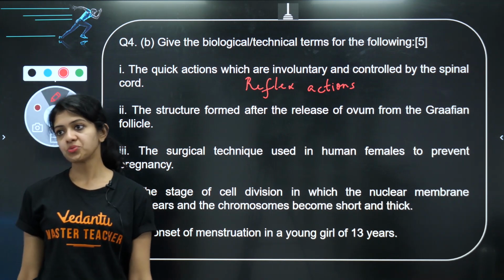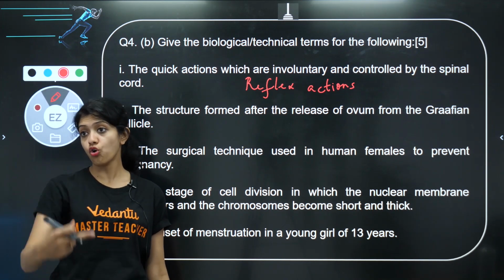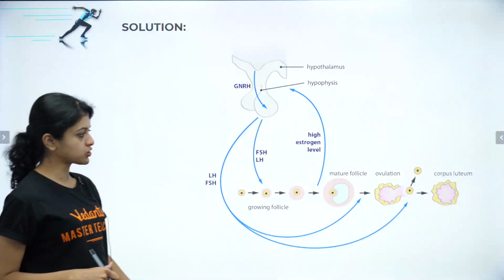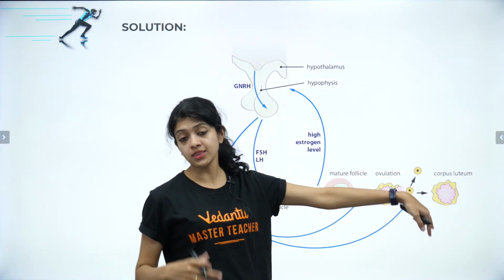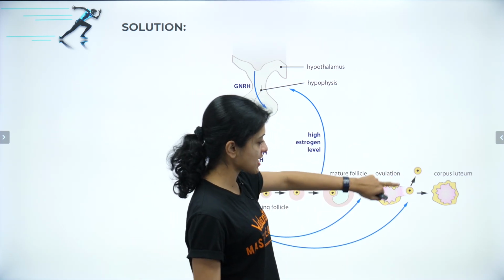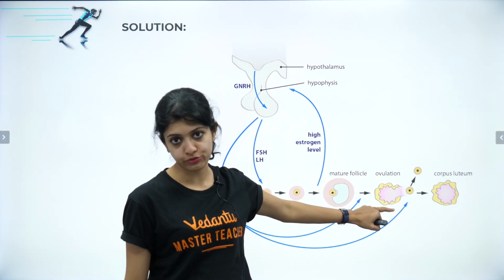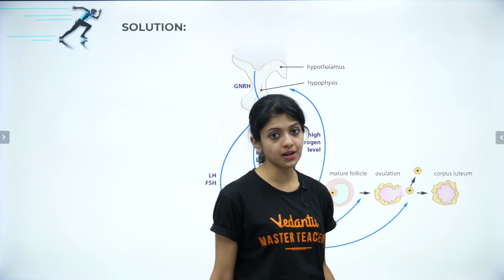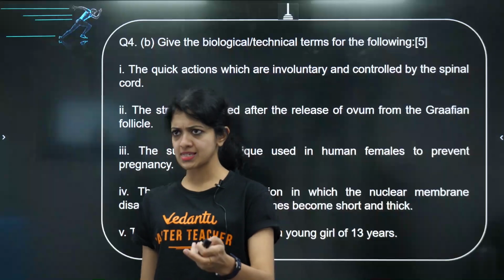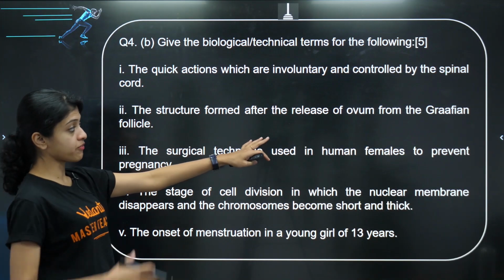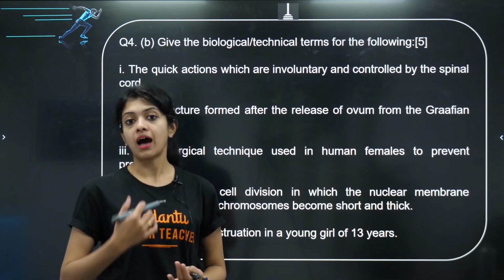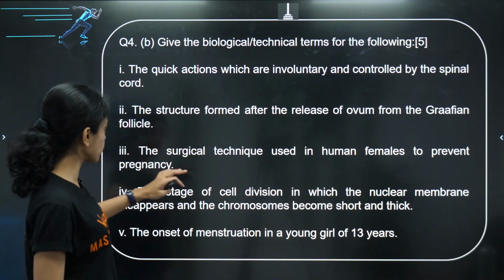Yes. Second one, the structure formed after the release of ovum from the Graafian follicle. Seems a little complex, so I have put an image for you there. After ovulation, when the ovum matures, when the egg is released, once the ovum is released, there is something that is left off from the follicle. That is called the corpus luteum. So that becomes your answer, corpus luteum. Okay, once again, look at the question. The structure formed after the release of the ovum from the Graafian follicle. Okay, the leftover after the mature ovum is released. Okay, corpus luteum.